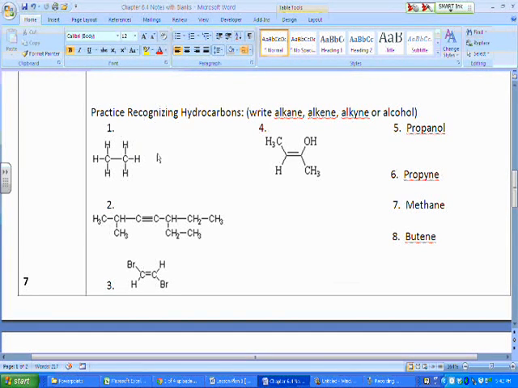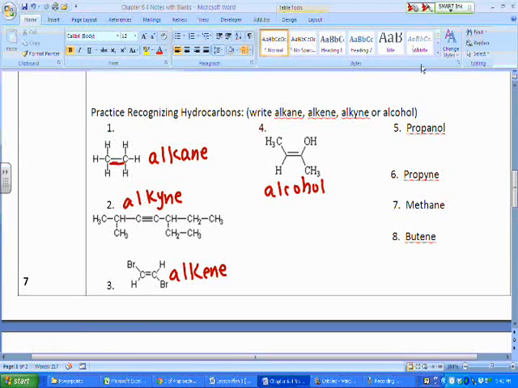All right, number 1 right here is an alkane because it only has 1 single bond, carbon to carbon. Number 2 is going to be an alkyne, 3, alkene, and 4 is an alcohol. Now let's look at the ones that just have the names. Propanol is going to be an alcohol. See that OL in the name? Propyne is going to be an alkyne. Methane is going to be an alkane. And butene is an alkene.